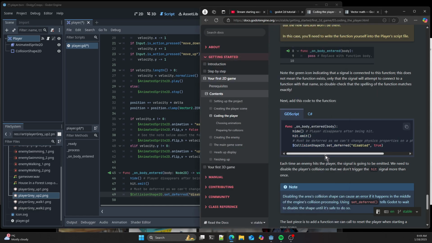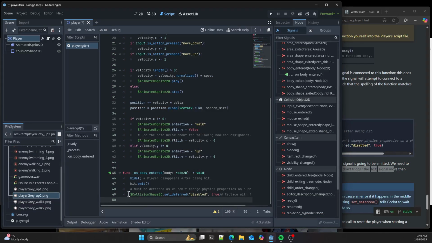This is to do with timings of the engine. I'm not going to get too bogged down in the weeds there, but effectively this is disabling the objects that are responsible for collision, but we can't do it just at this point in time. We have to defer that. Each time the enemy hits the player, the signal is going to be emitted, and we need to disable the enemy's collision so we don't trigger it more than once.